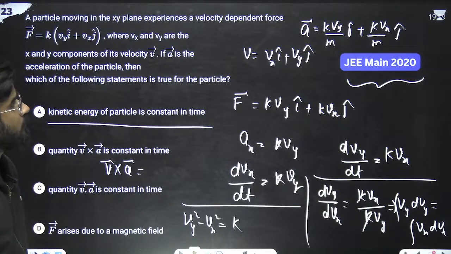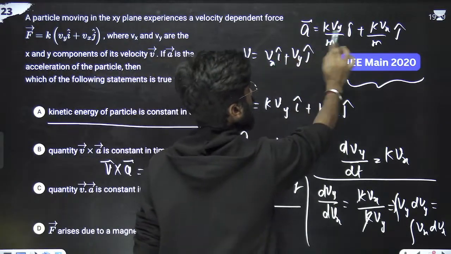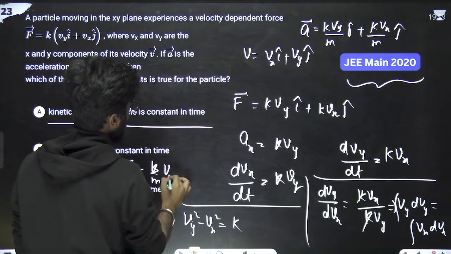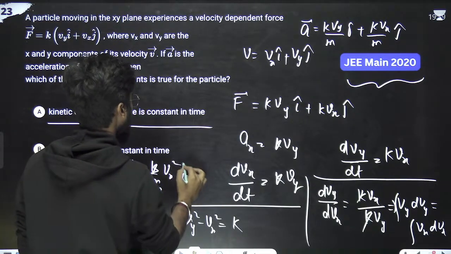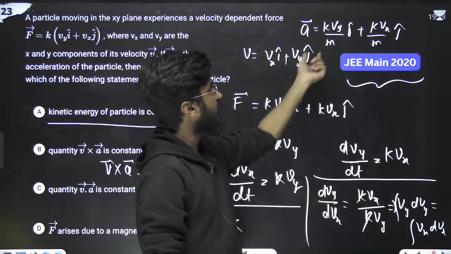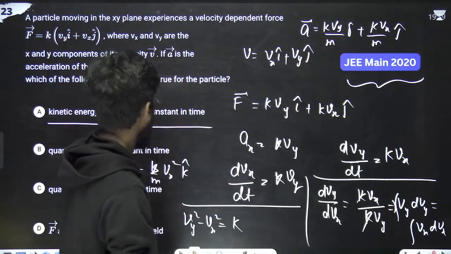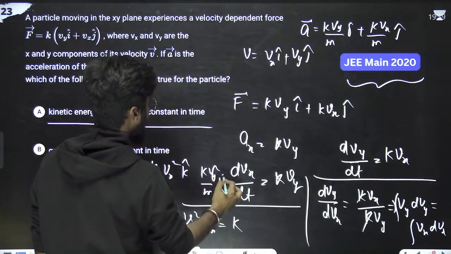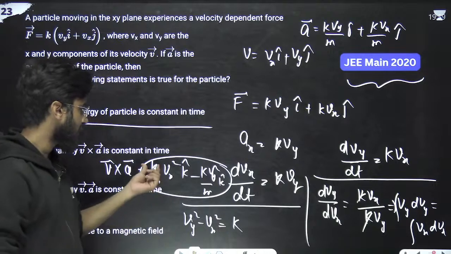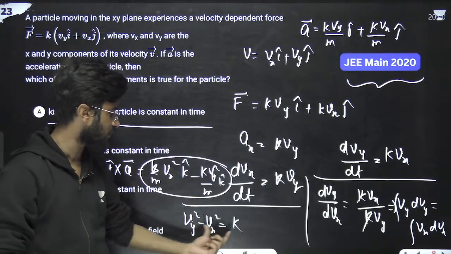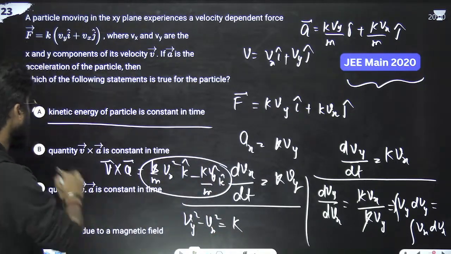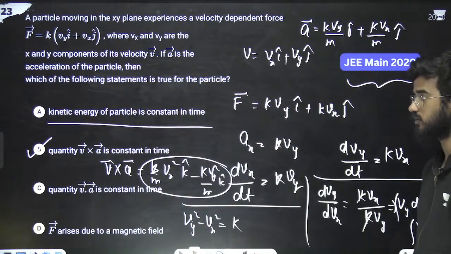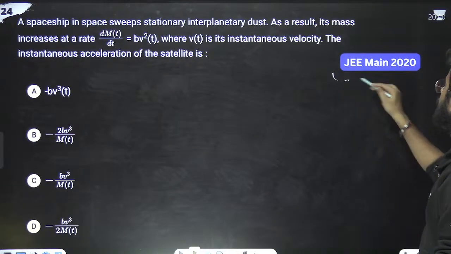Okay, so i cross i is 0, i cross j is k. We will be left with k by m into Vx square k cap. Here j cross i is minus k cap, so we'll be left with minus k Vy square by m into k cap. So here k by m is common. Vx square minus Vy square is constant, so this complete quantity is also constant. So we can write that the quantity v cross a is constant over time. Good.